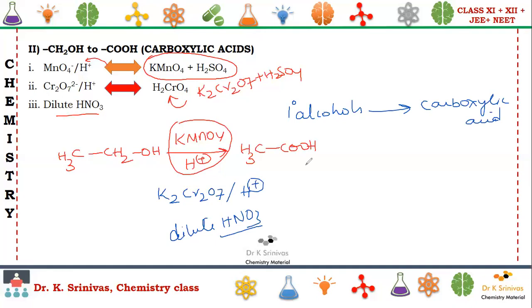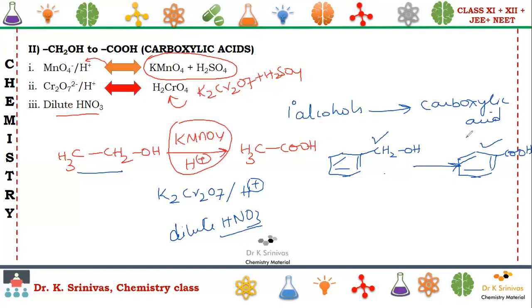Students, you may ask one doubt also. Sir, is it applicable for this kind of compound only? Is it not applicable to benzyl? Yes, it is applicable to benzyl alcohol also, C6H5CH2OH, this is nothing but benzyl alcohol. On reaction with all these three reagents, it results in the formation of benzoic acid directly. So this is one of the methods where we convert benzyl alcohol into the corresponding carboxylic acid. I hope you are understanding, dear students.